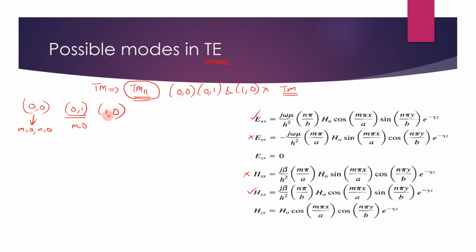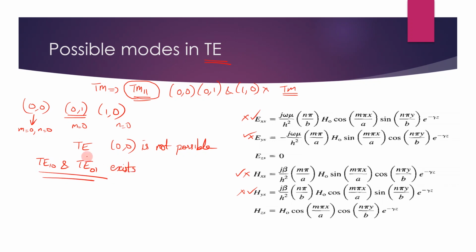Similarly, when we take m equals 1 and n equals 0, same thing will again happen. Here it does not exist, but here it will exist. N is equal to 0, m is there. So this will exist, this will not exist. So in both cases, one of the two fields is there, that is, both electric and magnetic field is present. So because of that, in case of TE, the only mode that is not possible is 0, 0. 0, 0 is not possible because all the fields will vanish. But TE10 and TE01 exist.